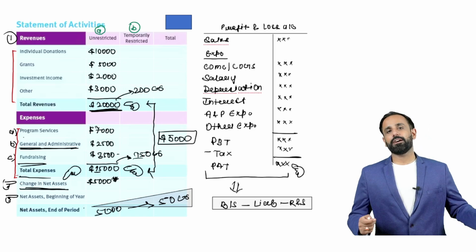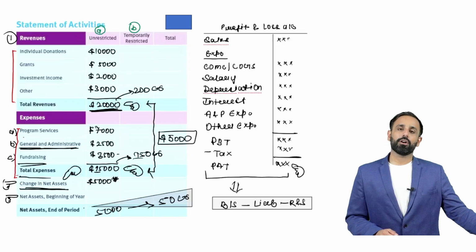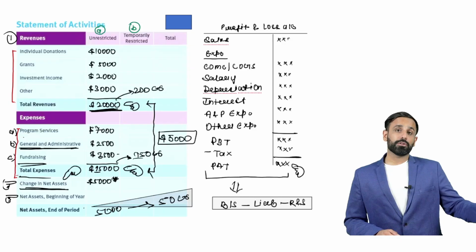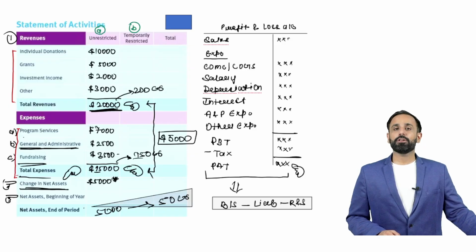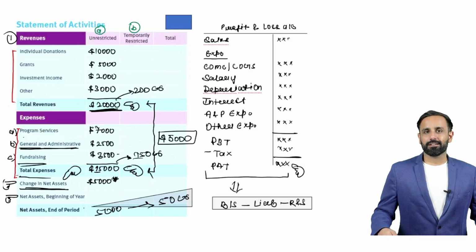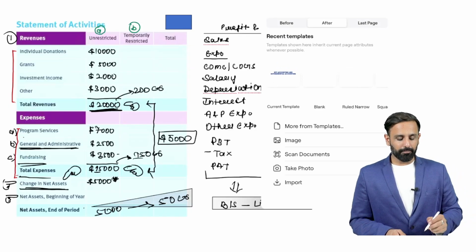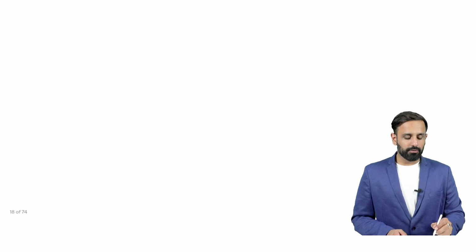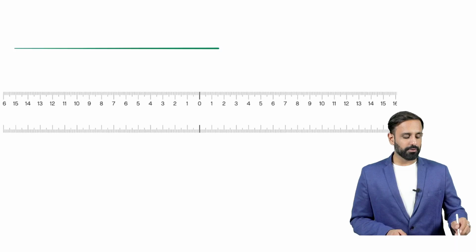Now let's say you have received some donation where the donor has put some restriction, that the donation which we are giving to you can be used only after a certain period. So that is a temporarily restricted donation. Just listen to me again very carefully: here you have received two types of donation.